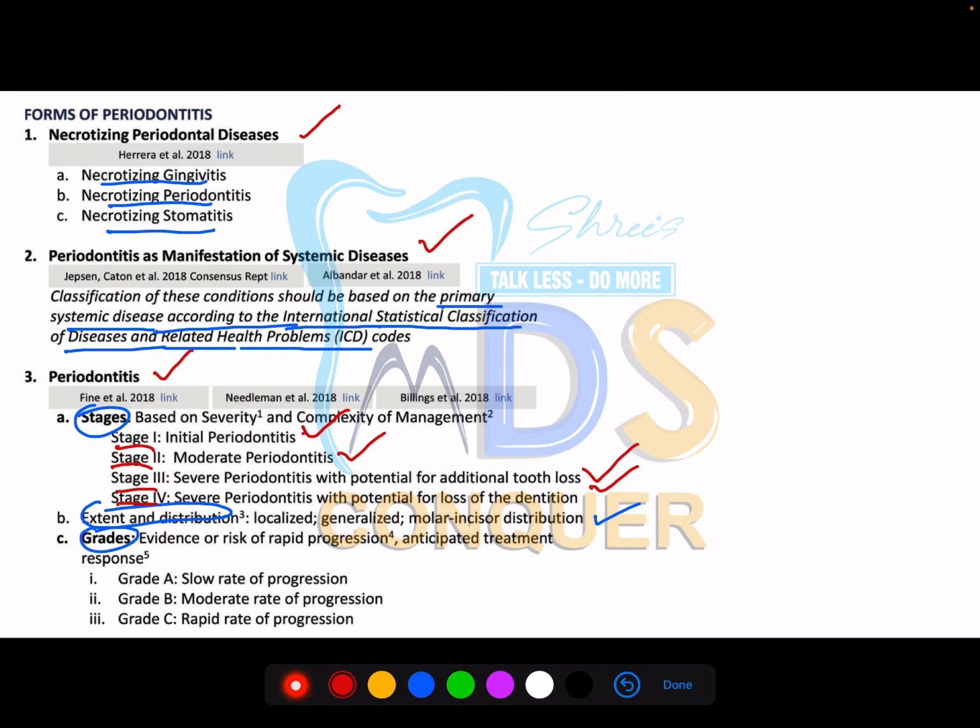Then comes the grades of classification. Based upon the risk of rapid progression, it is divided into grade A, that is slow rate, grade B, that is moderate, and grade C, that is rapid rate of progression. So stages and grades are very, very important. Please do learn this classification, particularly stages and grades.